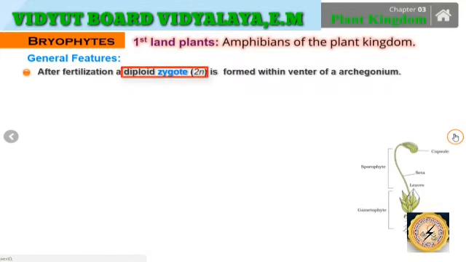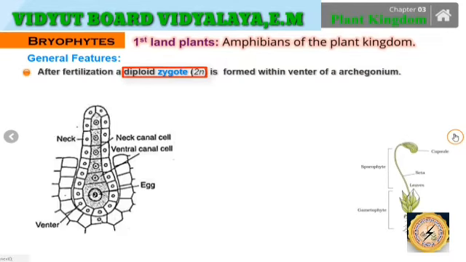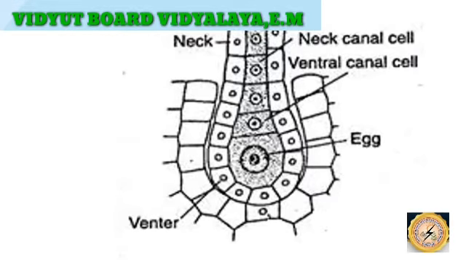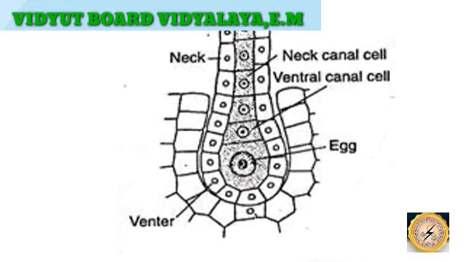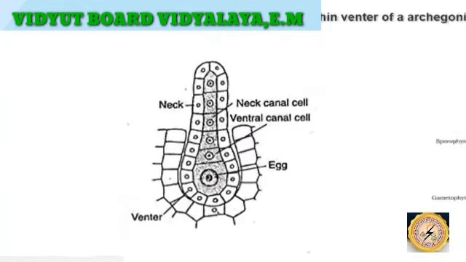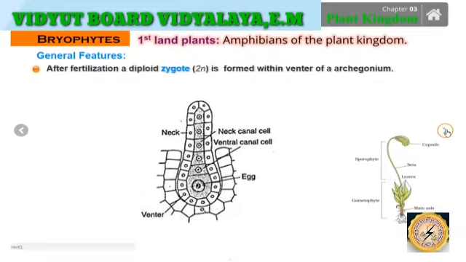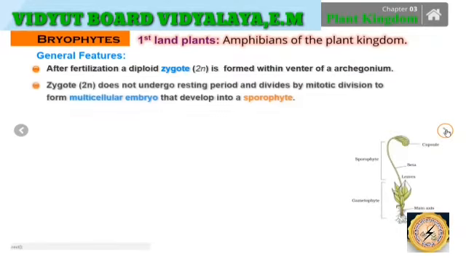Well, moving on to the other aspects of it. After fertilization, a diploid zygote is formed within the venter of an archegonium. Here we can observe very well the venter, the cell just outside the egg cell. So the diploid zygote is formed within the venter.